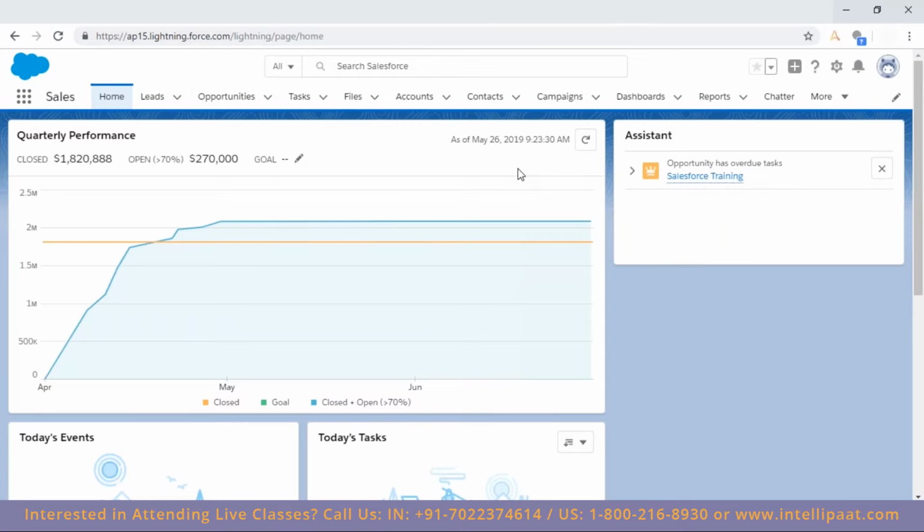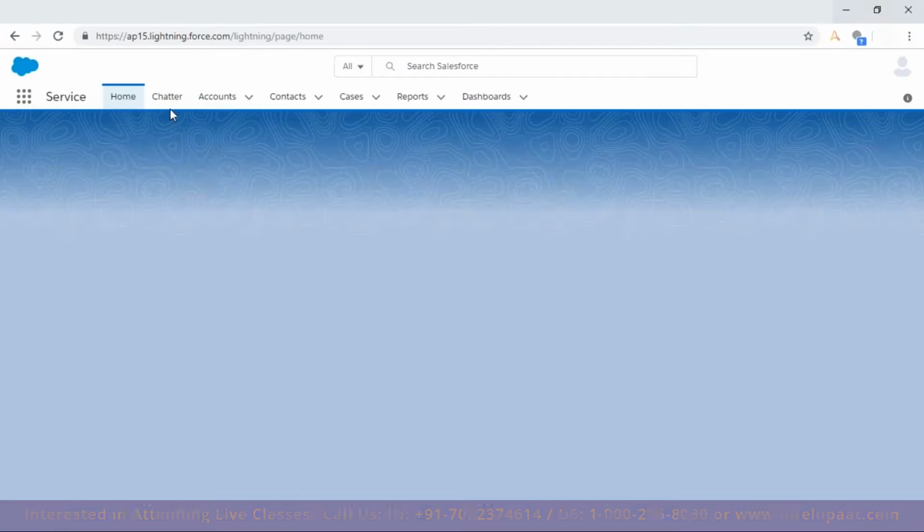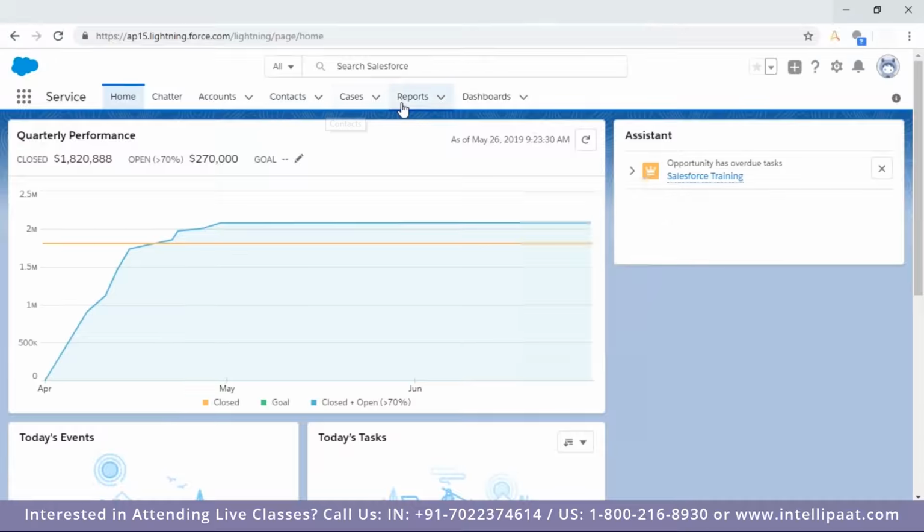Okay. And another thing, here I have lead opportunities. Let me go to, say, the service app, and I'm not getting the opportunities. Why? Because I'm in the service app. What if I want to work with opportunities?